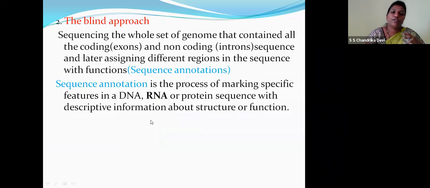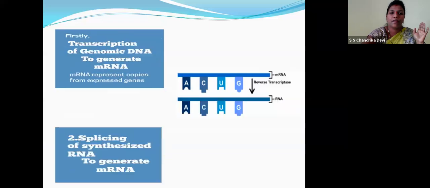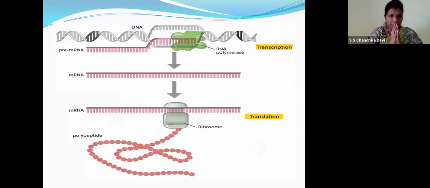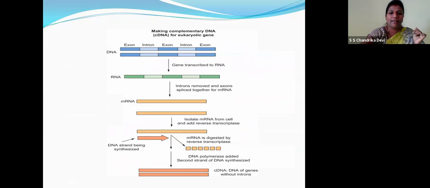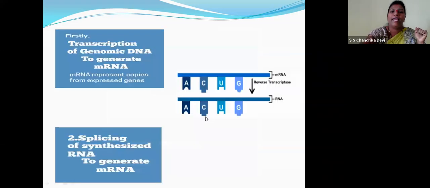So the next approach is the blind approach. Children, what was the first approach? Yes, it was the expressed sequence tag, right, children? So exons and introns were there in the DNA. The exons were kept, the introns were removed. What are exons, children? Coding genes. Introns, non-coding genes. The RNA is produced by transcription. Then mRNA is produced, messenger RNA, which is the blueprint for protein synthesis. In this way, the expressed sequence tags are produced.